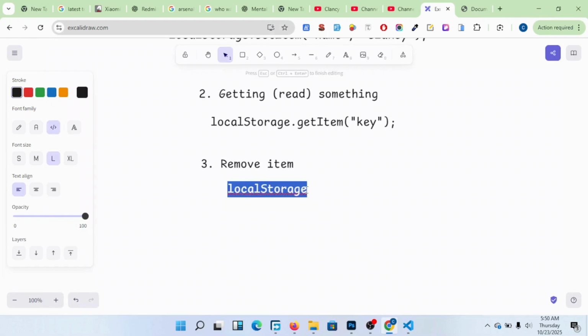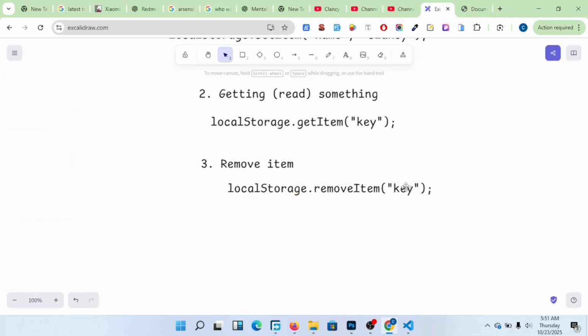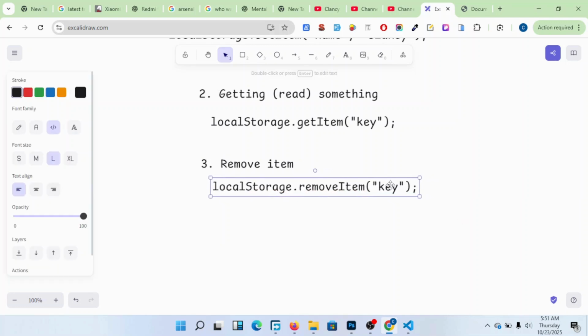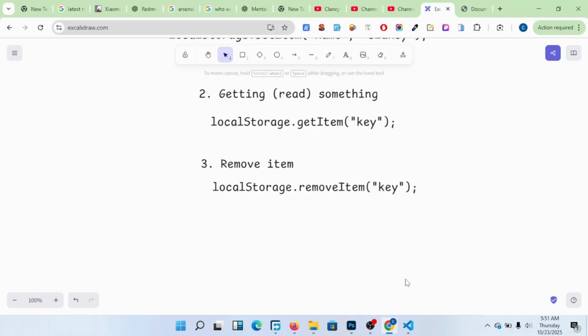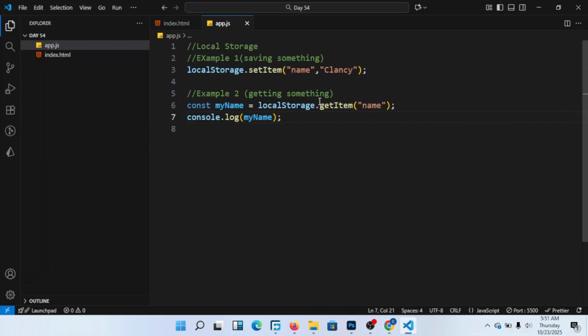Now we just get that key. That key alone is enough. Then we remove that item.